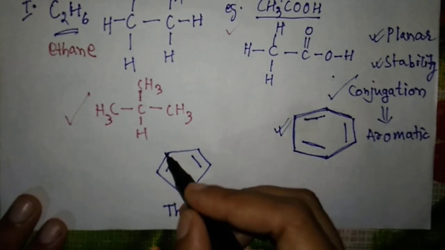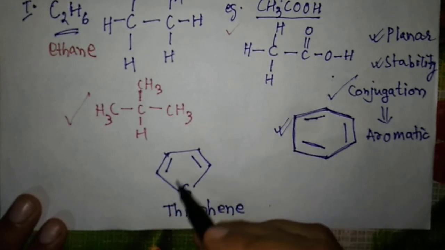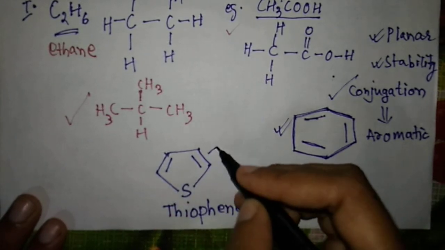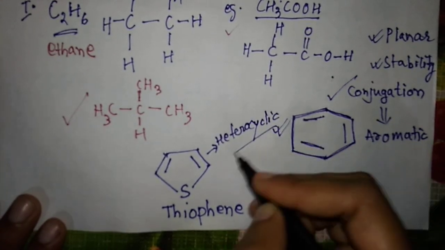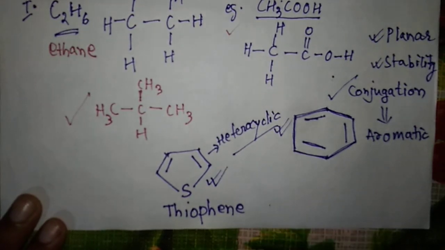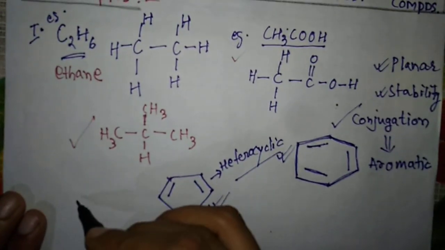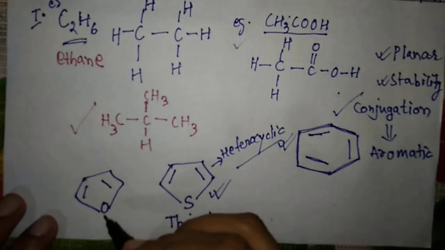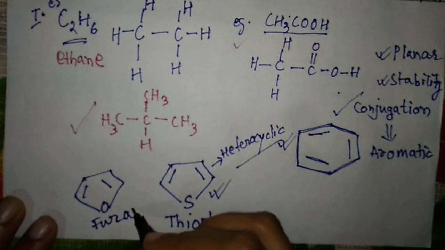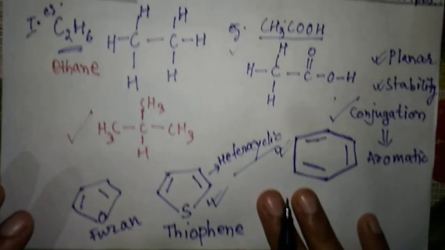You can see these are all carbons, right? Already I told you this is a bond line formula, and you can see apart from carbon one sulfur atom is there. So this comes under the heterocyclic type of compound, but they are stable, they are aromatic in nature, so they come under the heterocyclic aromatic compounds. Another example I want to give you is furan, like this. There are many more. As of now you should know what they are. So these are the heterocyclic aromatic compounds.